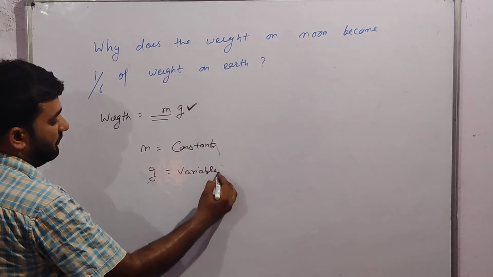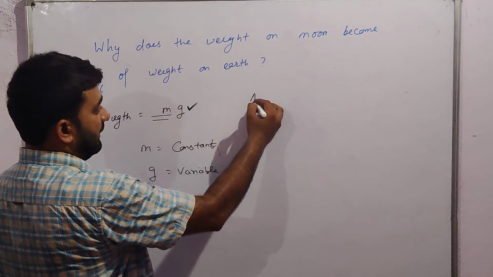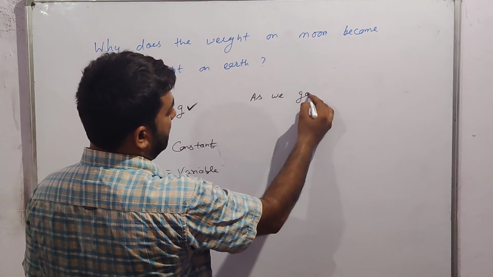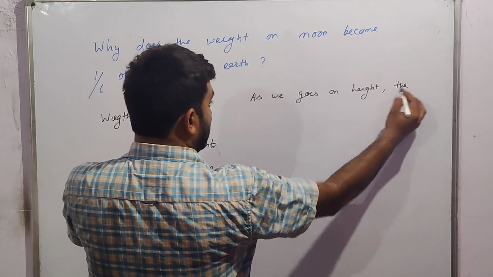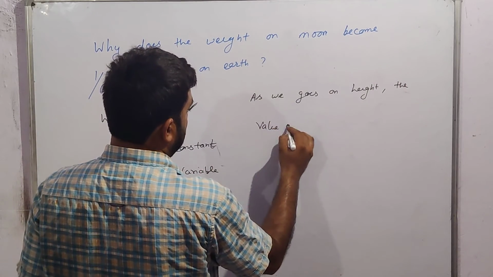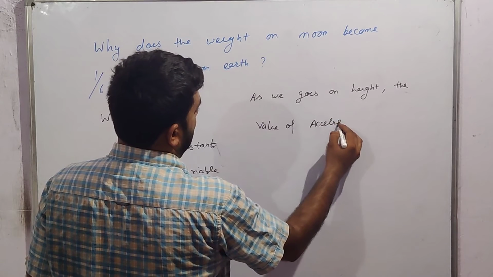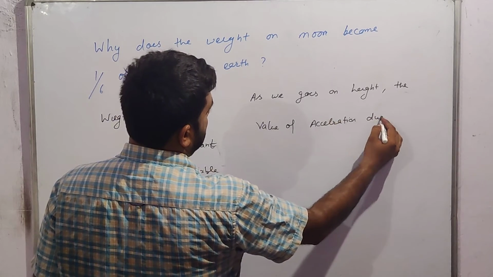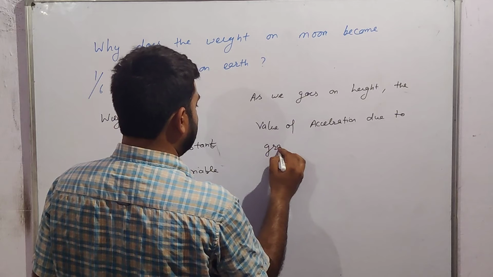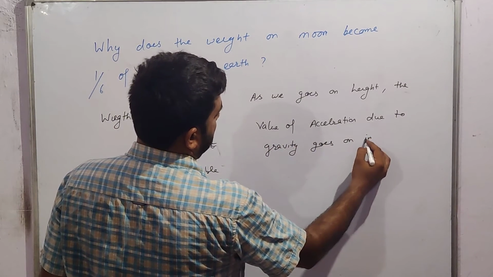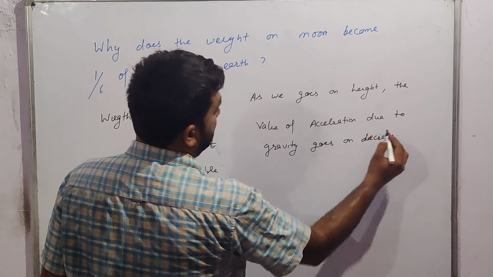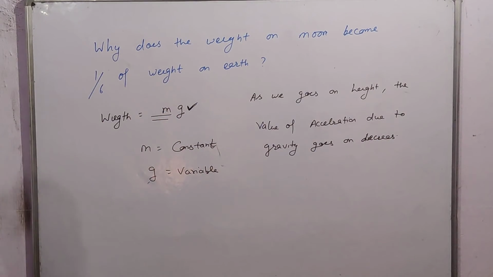g is the variable. As we go up in height, the value of acceleration due to gravity goes on decreasing.